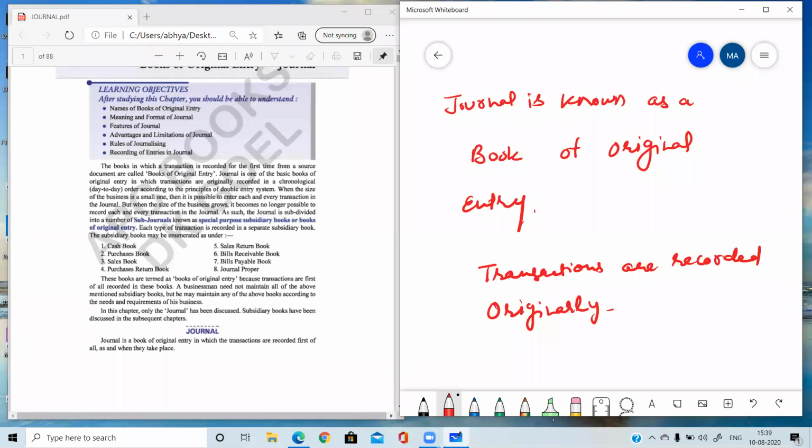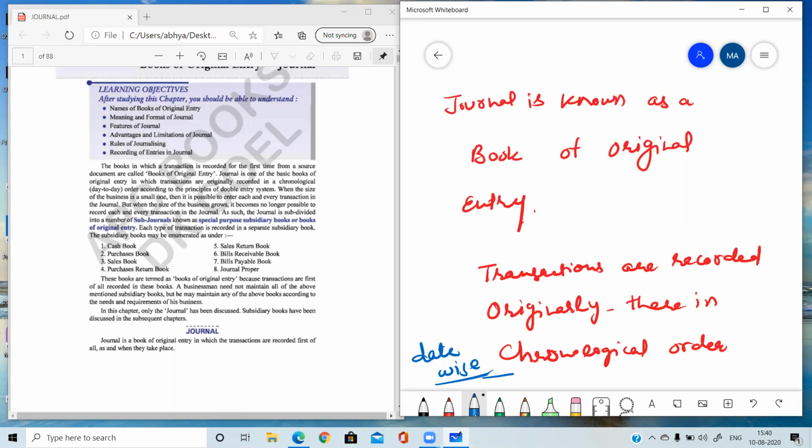The transactions are recorded there in chronological order. Which order? In chronological order. Chronological order means date wise. The transactions which happen first will be recorded first, then afterwards. Like, you have sold the goods on 15th March, then on 17th March. So in journal, first the 15th March transaction will be recorded, then further the 17th March transactions will be recorded, and this is known as chronological order. Means in sequence, date wise.